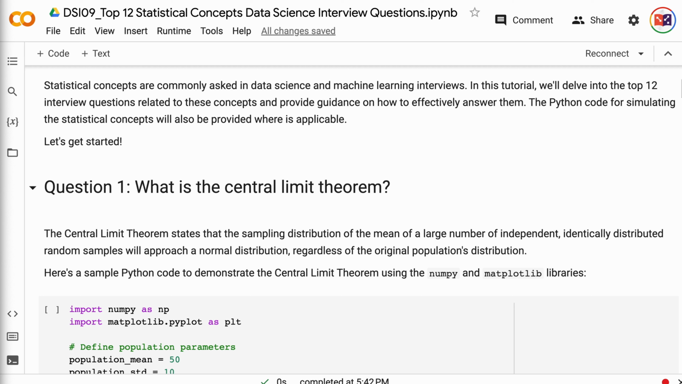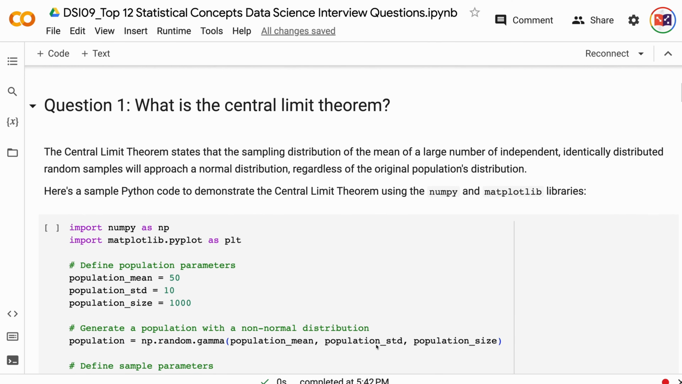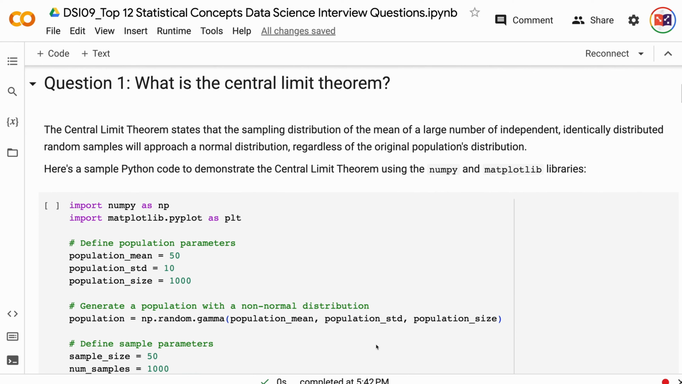Let's get started. Question 1. What is the central limit theorem? The central limit theorem states that the sampling distribution of the mean of a large number of independent, identically distributed random samples will approach a normal distribution, regardless of the original population's distribution.